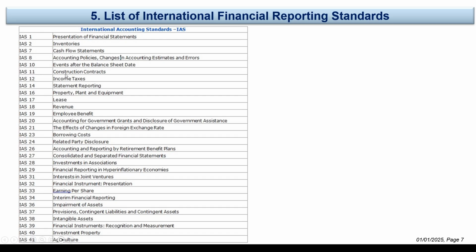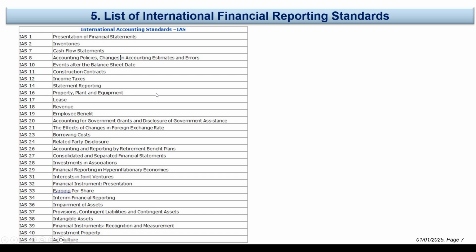IAS 11, construction contract. This is how to deal with a long-term contract. This is replaced by IFRS 15. We will see that later. Income taxes. This is how to deal with income taxes. Statement reporting.